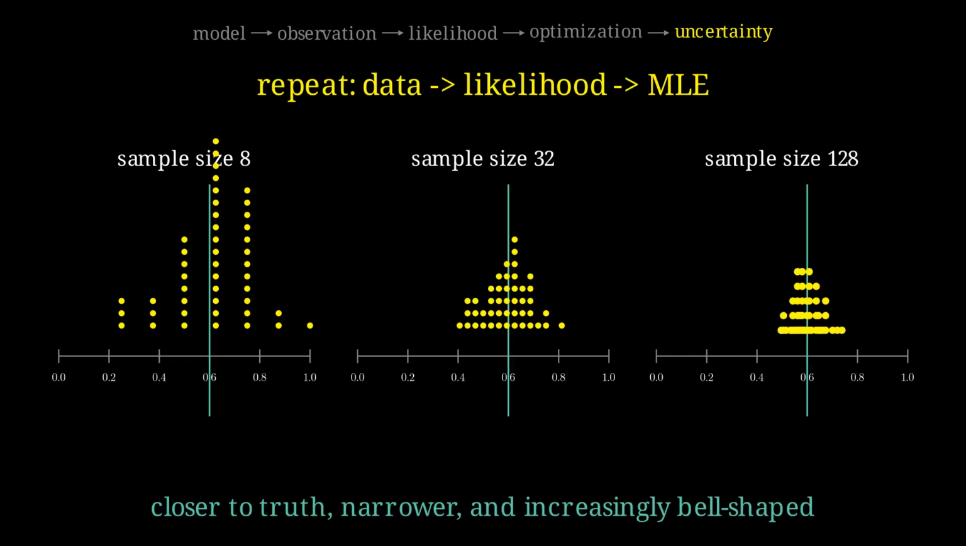After rescaling the remaining error, the cloud also becomes smoother and more bell-shaped. Under regularity, the MLE is approximately normal for large samples. This is a repeated sampling statement, not a claim that one likelihood curve is a probability distribution.